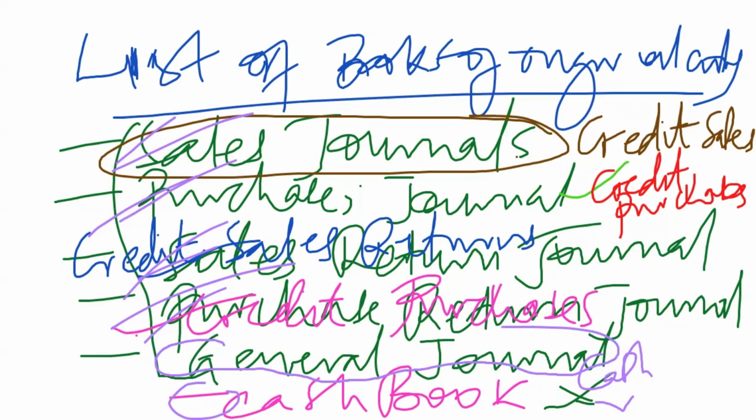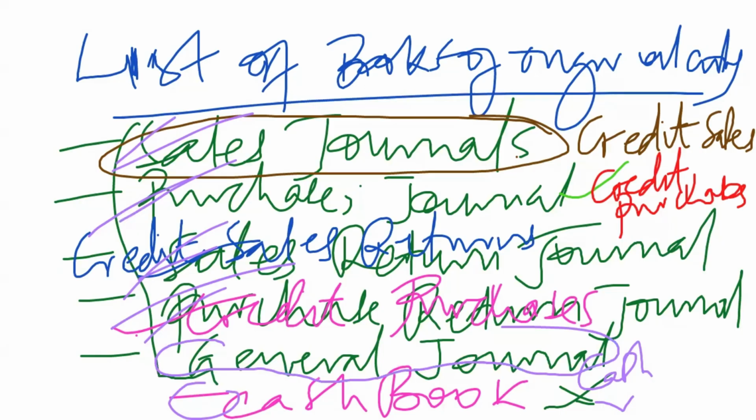Therefore, once you look at any general transaction, after removing those transactions that we have specifically looked at, that are meant for some books, then the general journal will take any other transaction that does not belong to any of these other four journals that we spoke about.